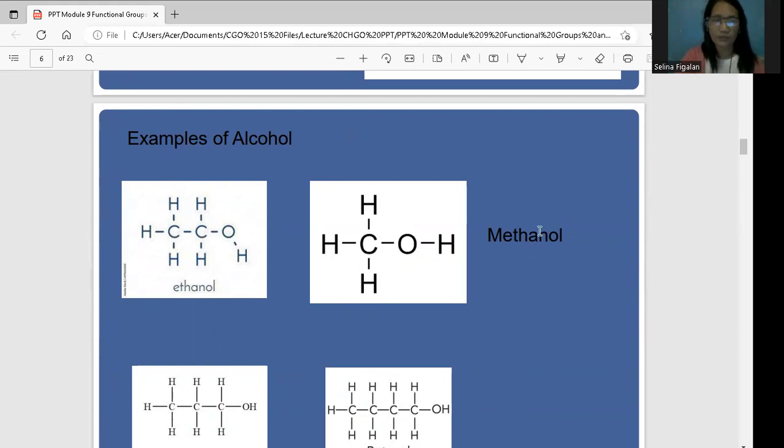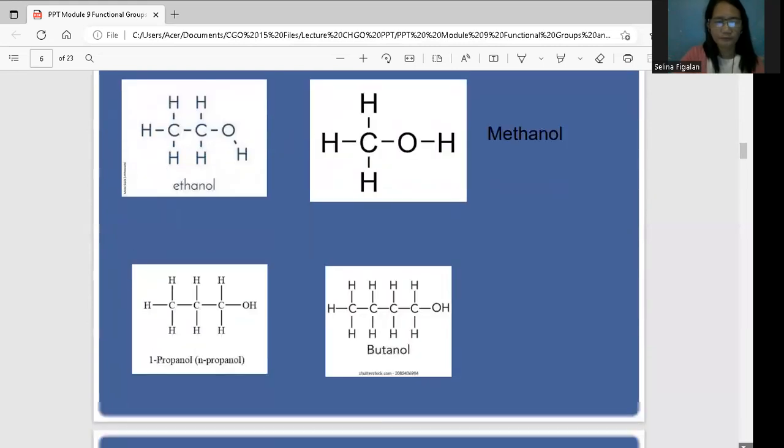So it becomes methanol. This one is your ethanol. In the same way, this came from ethane. So you remove the E and replace it with OL. So that is ethanol. If you notice with the formula, there are 2 carbon atoms here. This one is 1 carbon atom. We will look at that later. This one is your butanol. This came from butane. If you look, there is a hydroxide at the end, then they have a number of carbons.